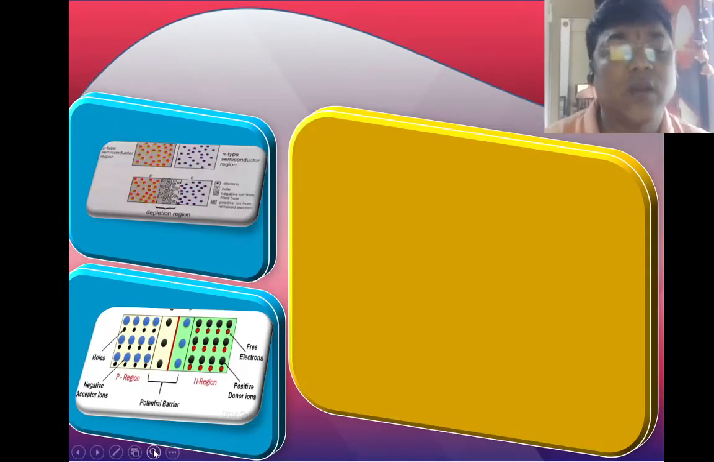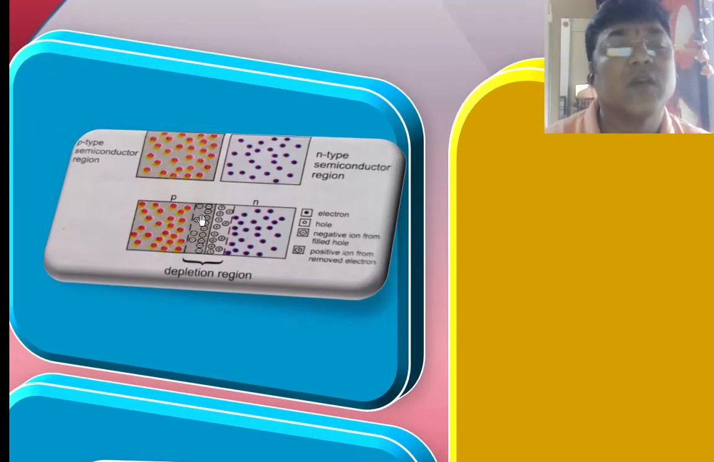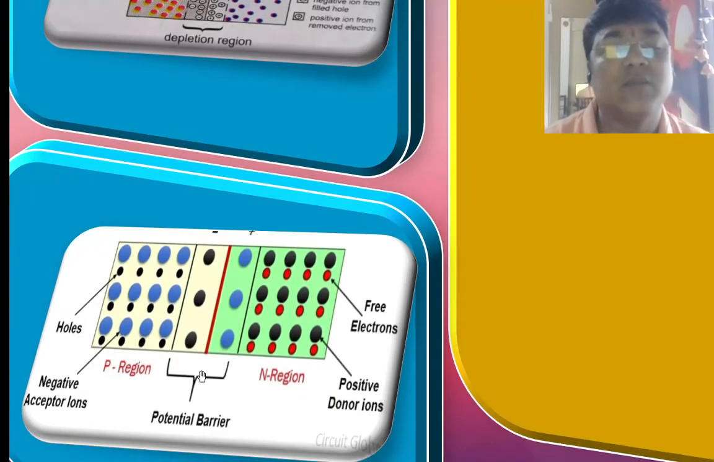So in the figure you can see this is the P side, but electrons are here because they have come from the N side, and here holes are on the N side, but the holes have come from the P side. Here also the same thing.